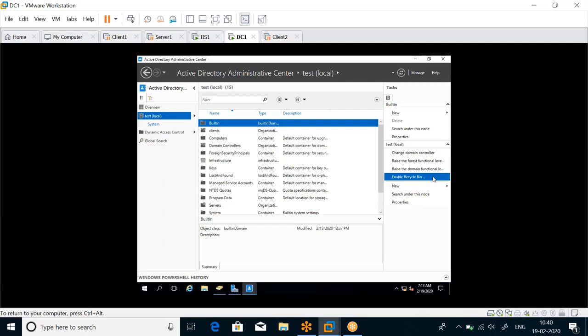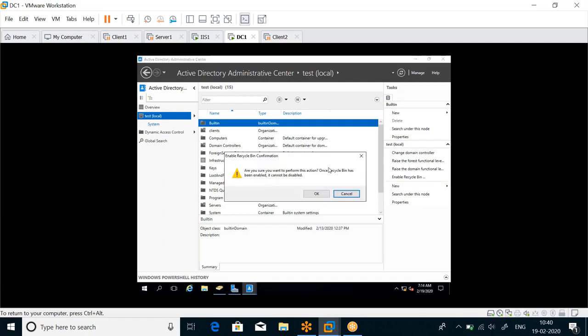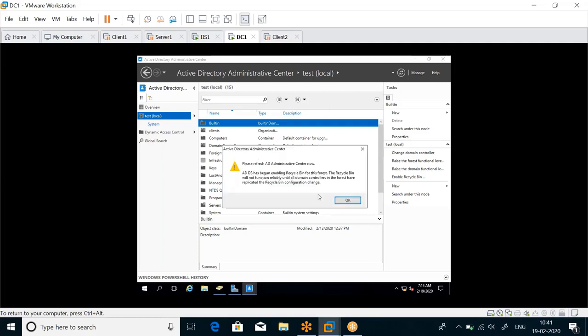So I will enable this feature, enable AD recycle bin. Are you sure you want to perform this action? Once recycle bin is enabled, it cannot be disabled. The reason is that it makes schema modifications. The schema that we studied yesterday, any modification that you add to the schema, you can just deactivate it, but you cannot remove it. The schema modification is a one-way process. That's part of the structure. You might want to use it or you might not, but you can't remove it. Okay to that.